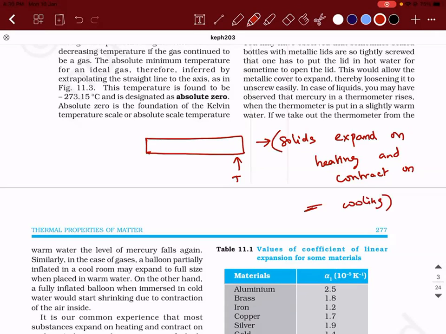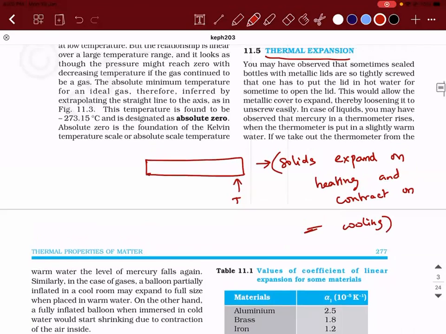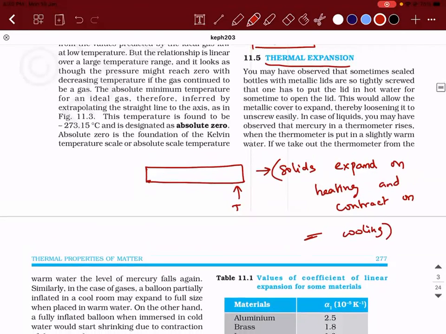Here, when I say thermal expansion, we are going to discuss the thermal expansion of solids. They have given an example here. You might have observed that sometimes sealed bottles with metallic lids are so tightly screwed that one has to put the lid in hot water for some time to open it. Why are they doing it?